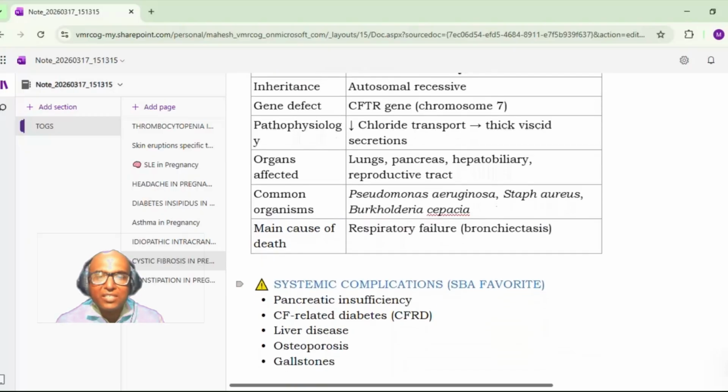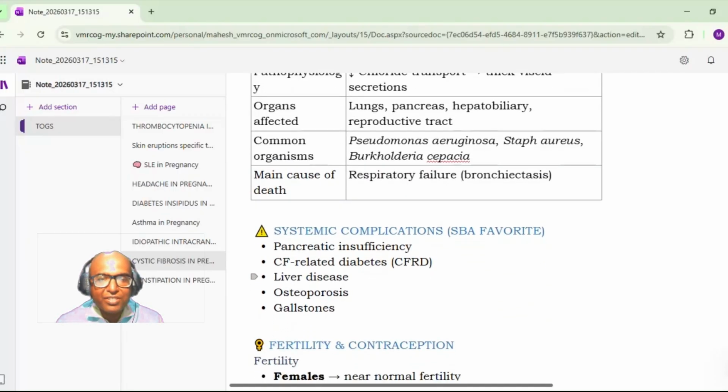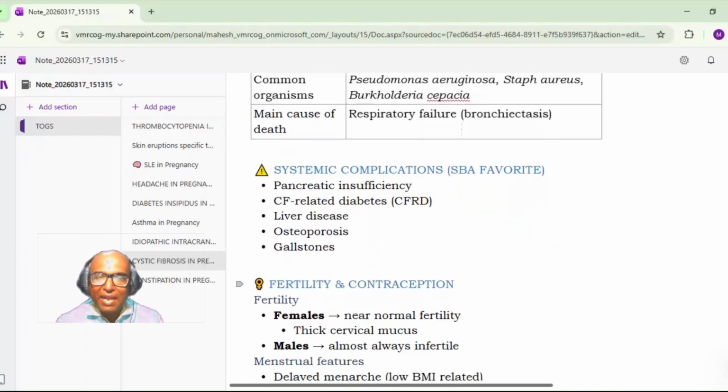Okay, so what are the systemic complications which can happen in these patients? There can be pancreatic insufficiency, cystic fibrosis related diabetes, that is CFRD, then liver disease, osteoporosis, and gallstones.